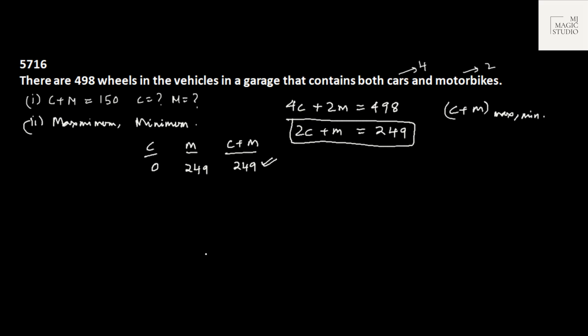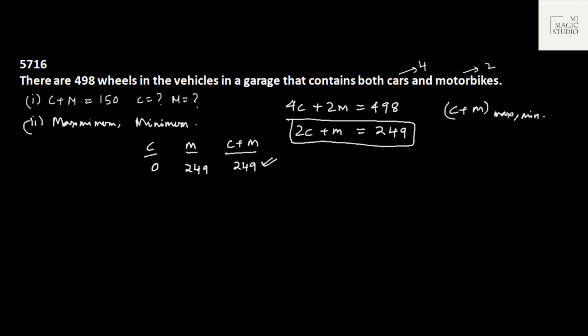That would be the maximum value. Clear? Make that 0 which has the higher coefficient.